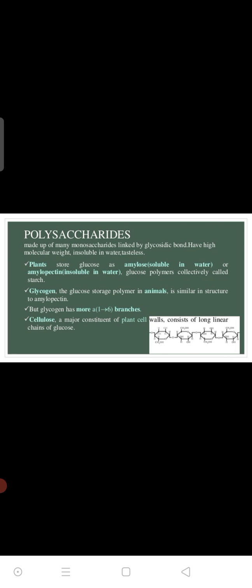Then polysaccharides: 10 to millions of sugars linked together with the help of the glycosidic bond are known as polysaccharides. Polysaccharides are also classified into homopolysaccharides and heteropolysaccharides. Homopolysaccharide means the same subunits are linked together with the glycosidic bond, and heteropolysaccharide means different subunits are linked together with the glycosidic bond. Well-known examples of polysaccharides are cellulose, starch, etc.